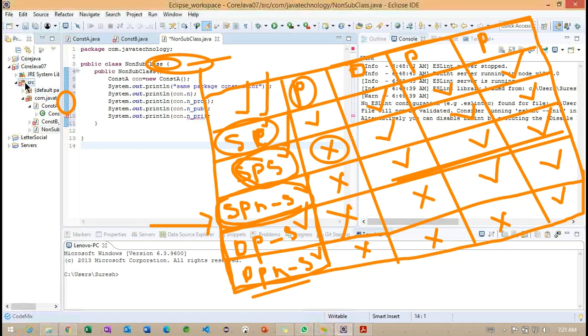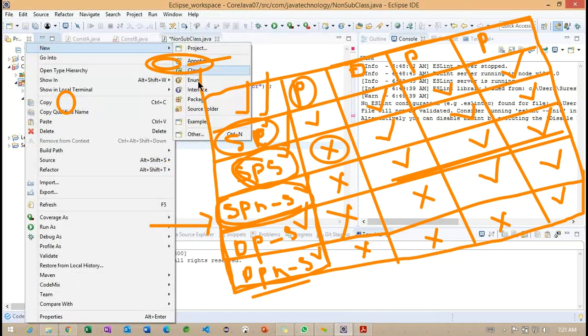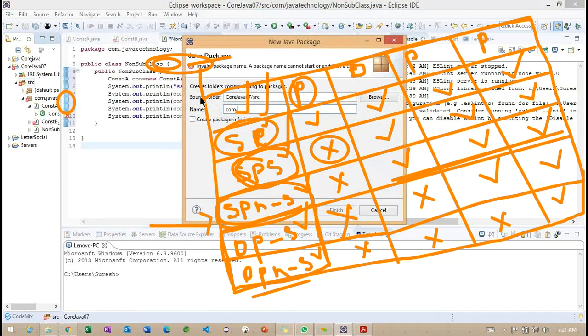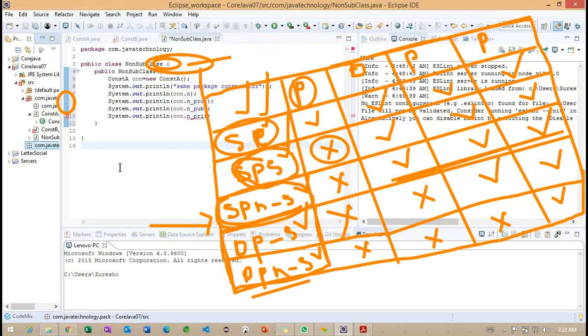To observe, inside this I am going to create one package here. The package called com dot java technology dot pack. I'm going to create one more package here.